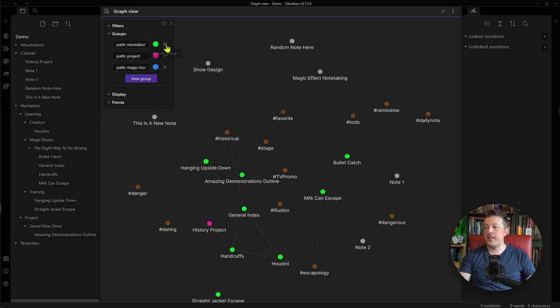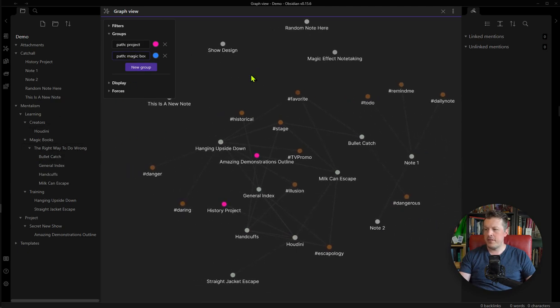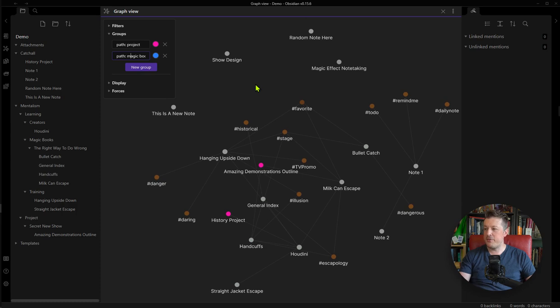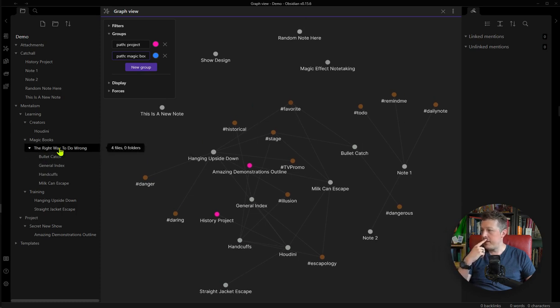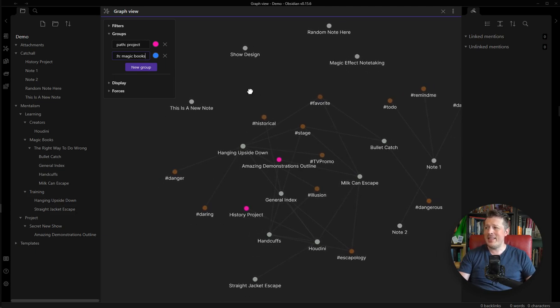So as soon as I get rid of mentalism, then you can see that it doesn't look like it at the folder level, unless the right way to do wrong, bullet catch, magic books. Yeah, should work, maybe doesn't. Well, anyway, you get the idea. Let's do path and bullet catch.